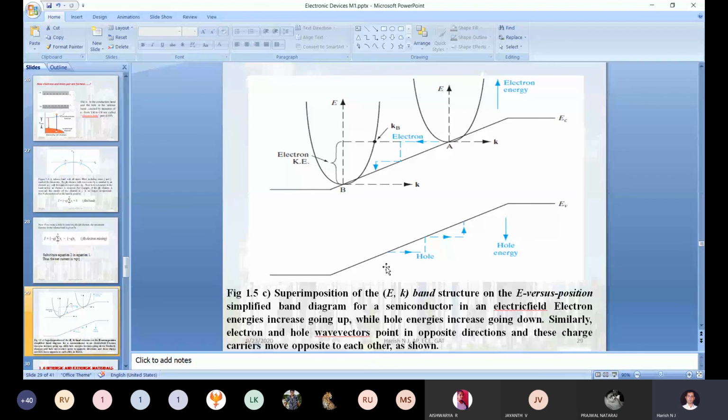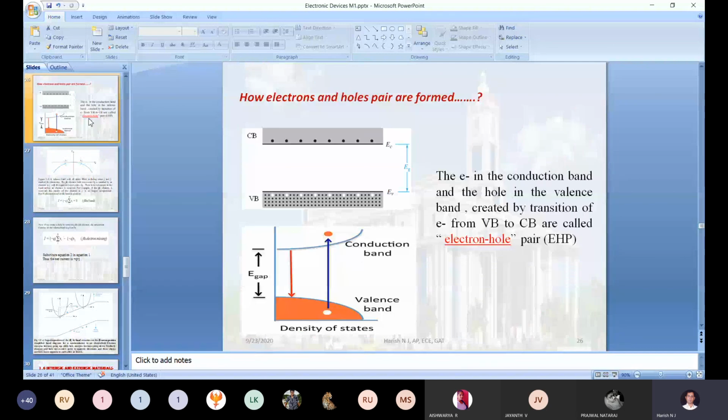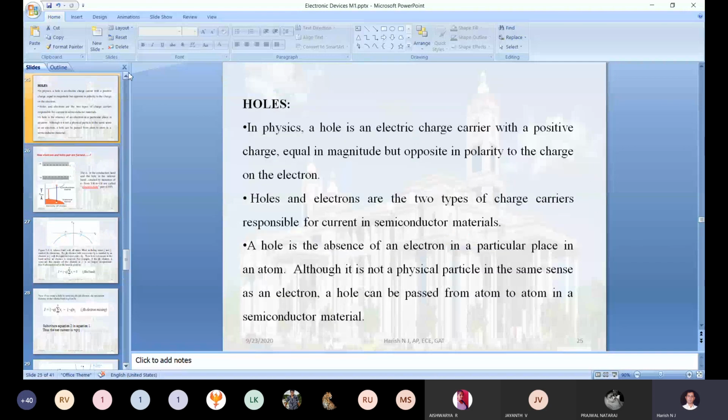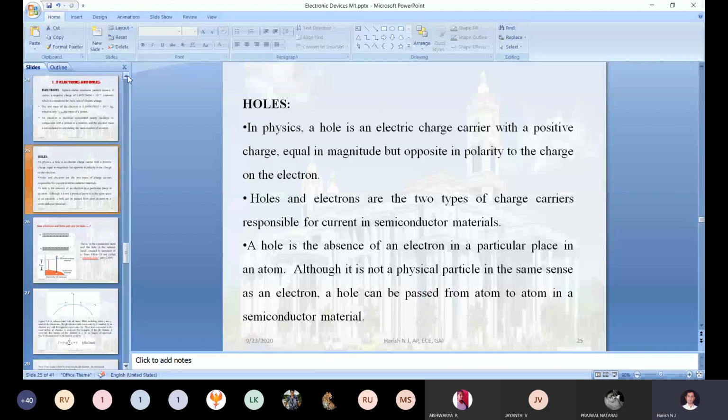All this information we can recollect from this particular diagram. This is all about electrons and holes. In your main examination, they may ask this question for 8 to 10 marks. Do you have any doubt in the electron and hole concept?